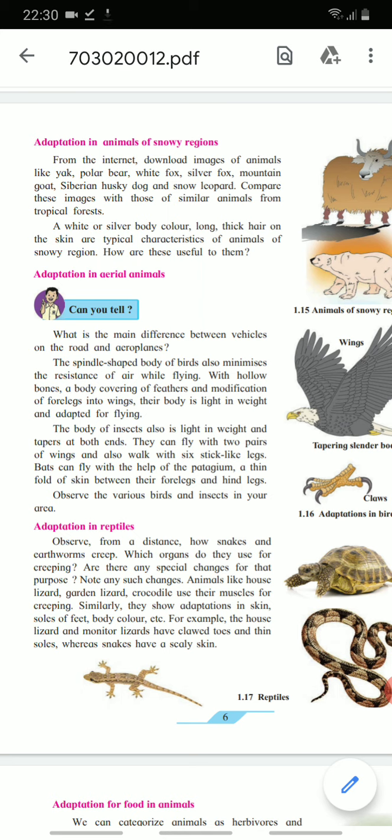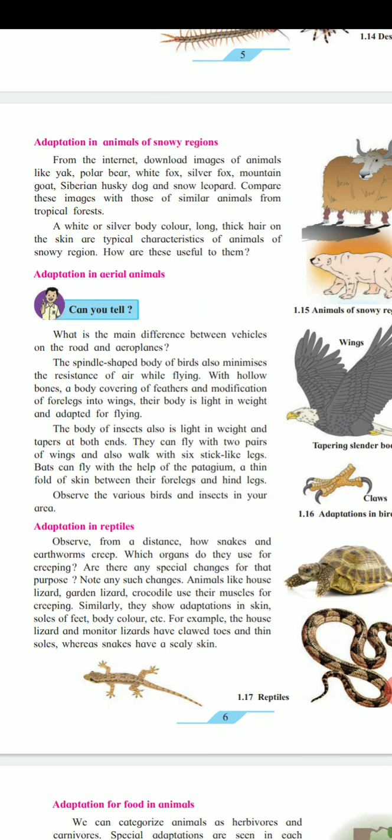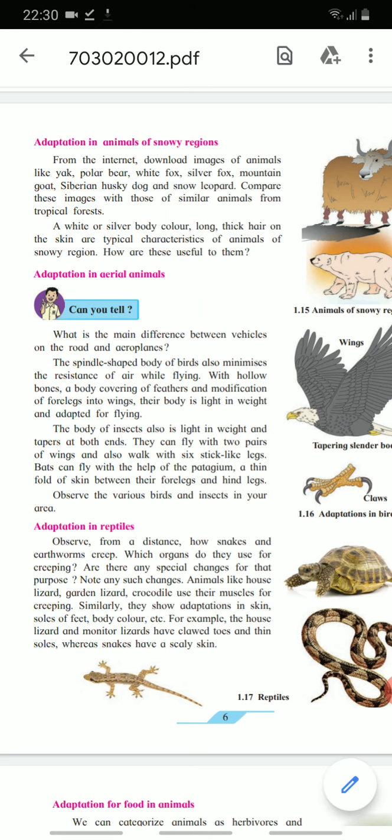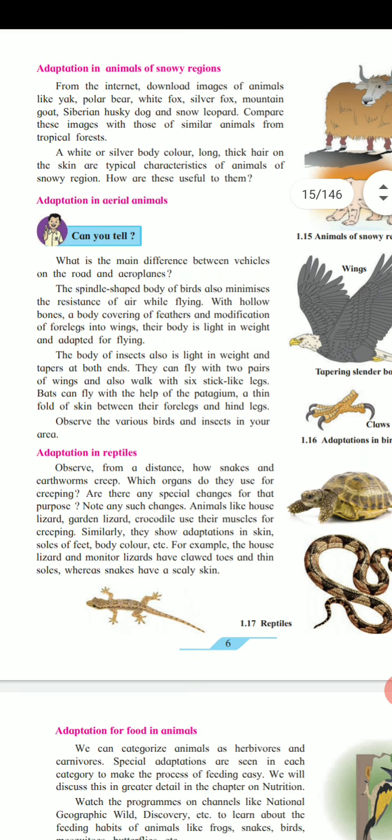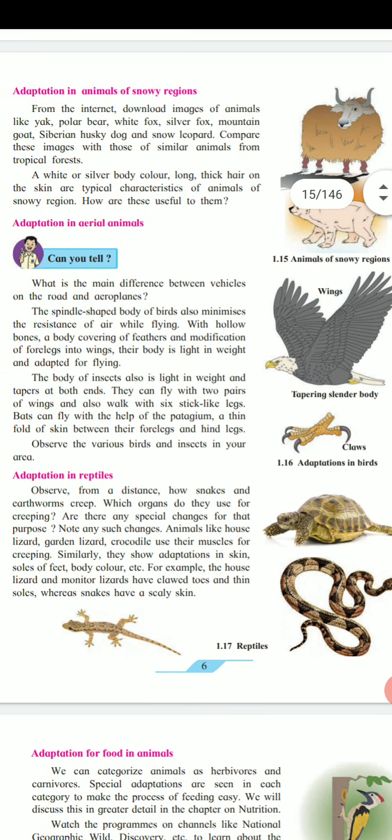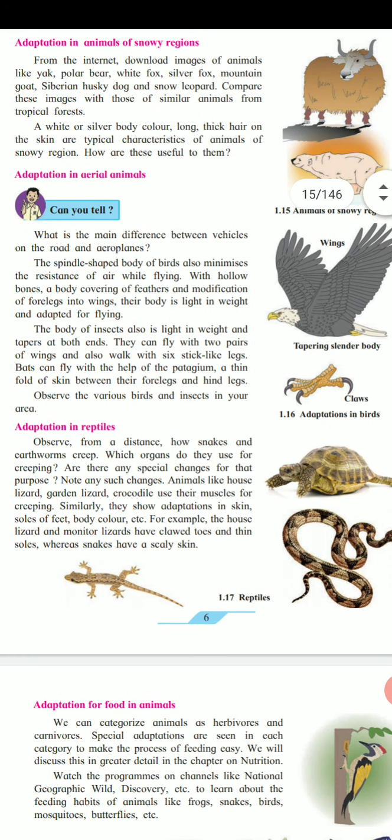The body of insects also is light in weight and tapers at both ends. Tapers means little at both the ends. They can fly with two pairs of wings and also walk with six stick-like legs. Bats can fly with the help of the patagium, a thin fold of skin between their forelegs and hind legs. Observe the various birds and insects in your area. This is your activity. Okay, these are the adaptations in birds. Okay, next point is adaptation in reptiles.